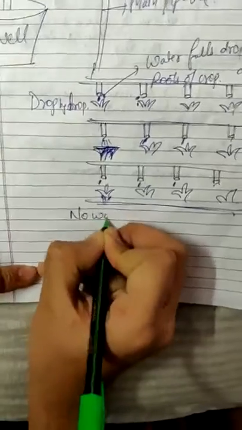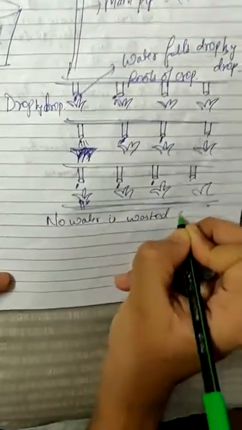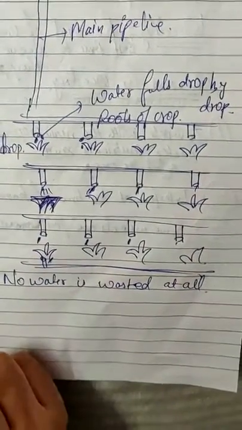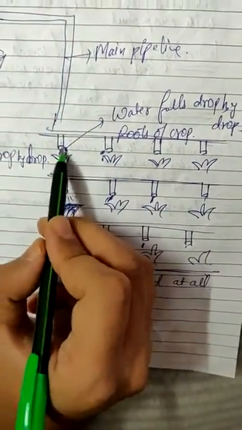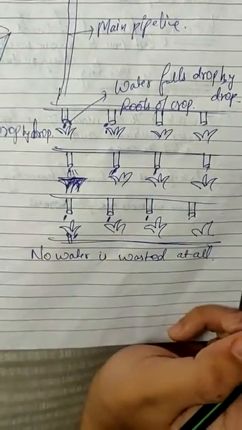So in this method, no water is wasted at all because the water is provided drop by drop. Okay, I repeat, the water comes from the pipe at the roots position drop by drop. So no water is wasted at all.